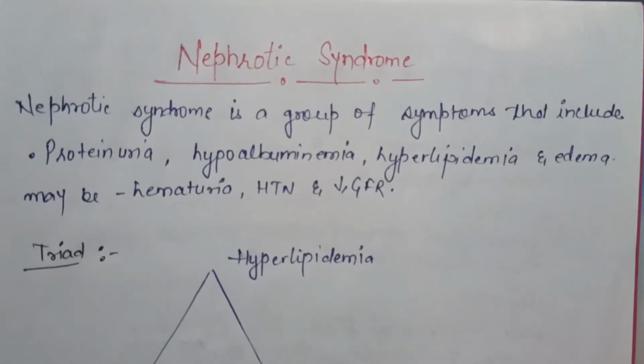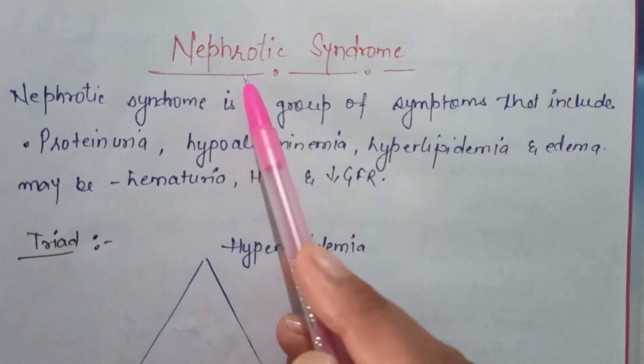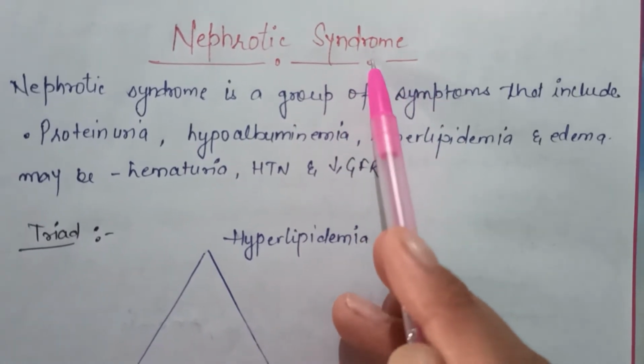In this video, we will discuss nephrotic syndrome. Nephrotic means it is related with the kidney. Syndrome is a group of symptoms. So what are the symptoms that are included?